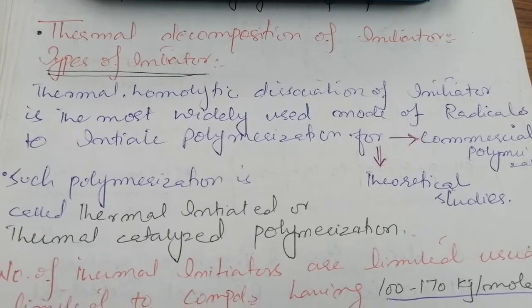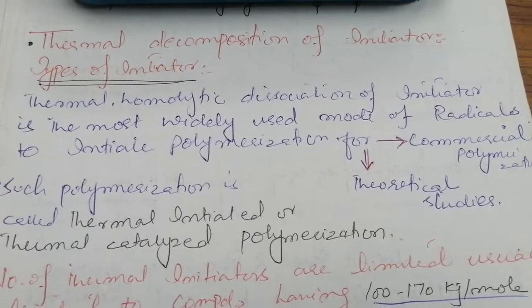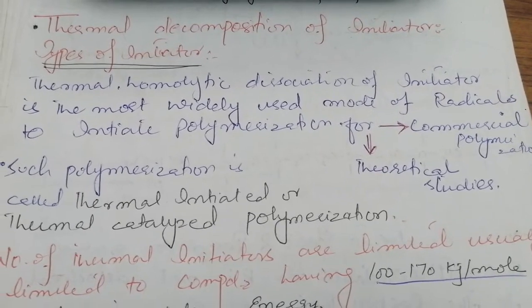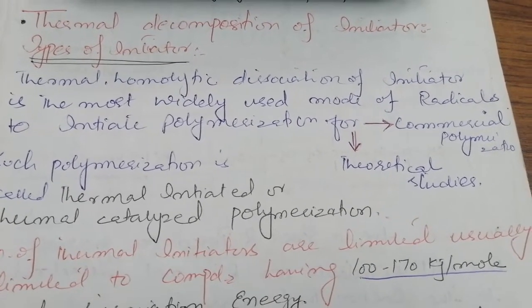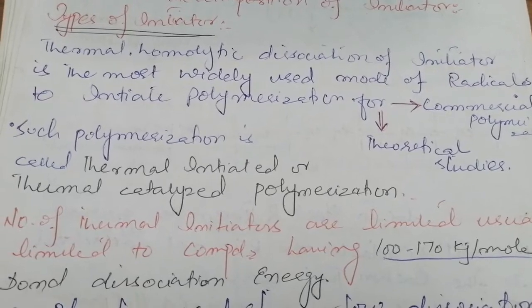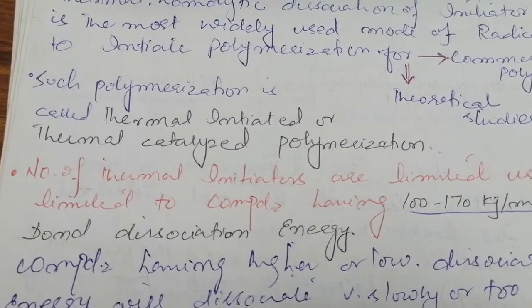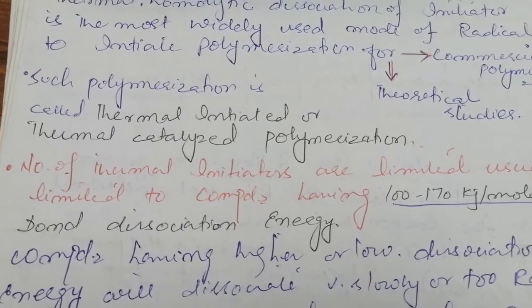Homolytic dissociation of initiator is the most widely used form of radical formation, right? To initiate polymerization, this is one of the best kinds of processes, either for commercial polymerization or even for theoretical studies. Such polymerization is called thermally initiated or thermally catalyzed polymerization.